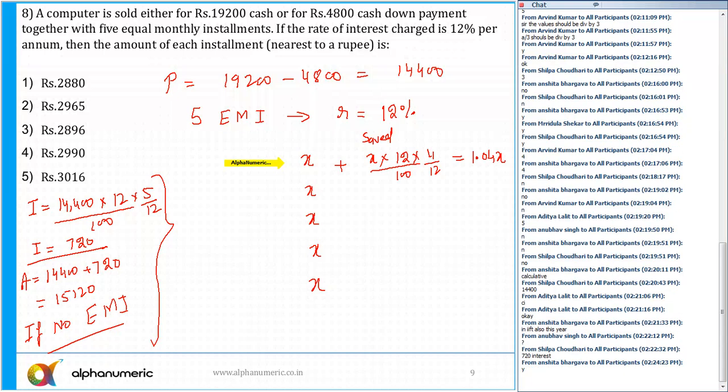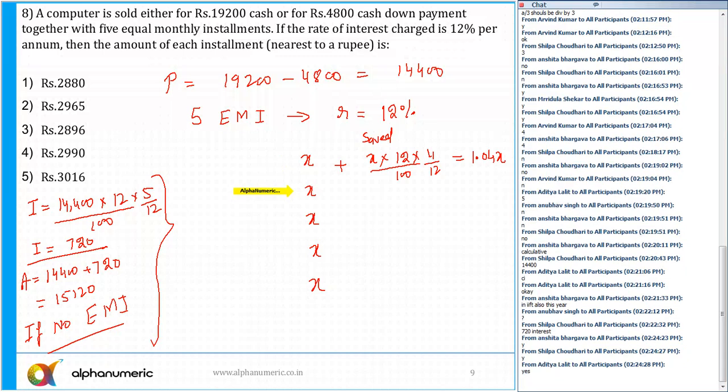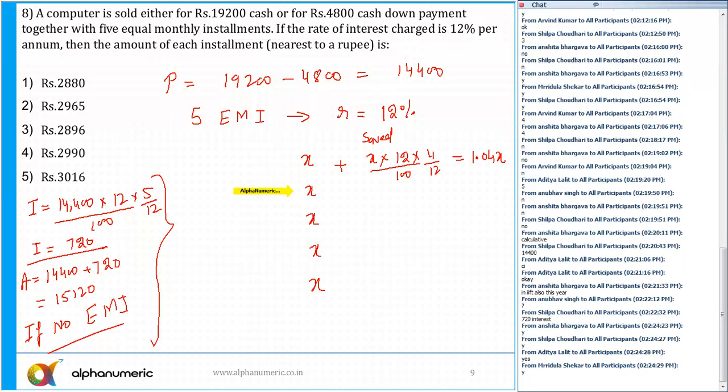Similarly, for the second month I paid rupees X. So I am saving interest for the next 3 months, because the second month I paid rupees X, so I do not need to pay this interest. My saving will be X plus X into 12 by 100 into 3 by 12 for the next 3 months, which equals 1.03x.